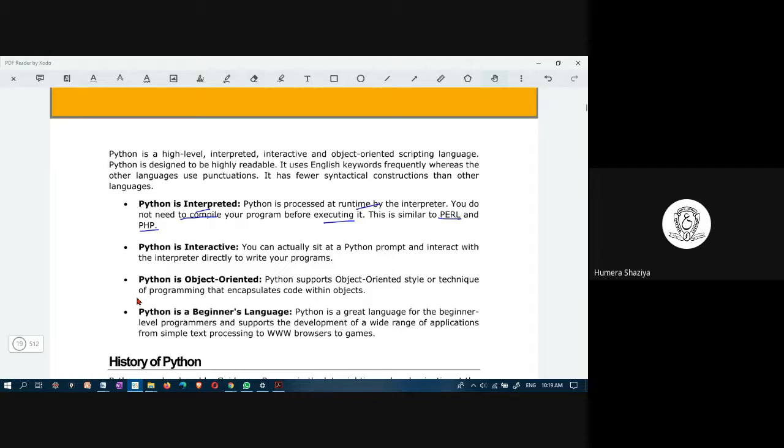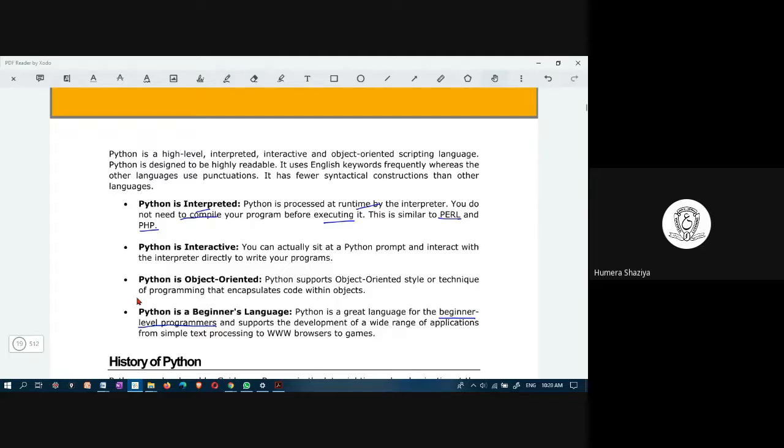Object oriented: it supports class, object, subclasses, meaning inheritance, polymorphism, and all the object oriented features. And Python is a beginner's language. It is said that Python is very easy to learn, and because it is very easy to learn, it is sometimes called a beginner's level programming language.